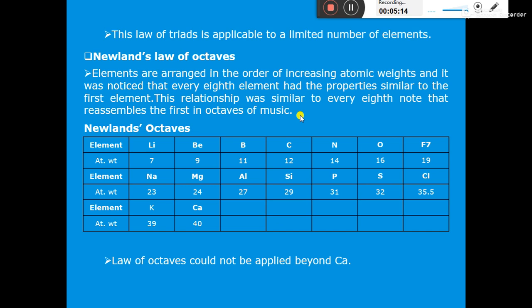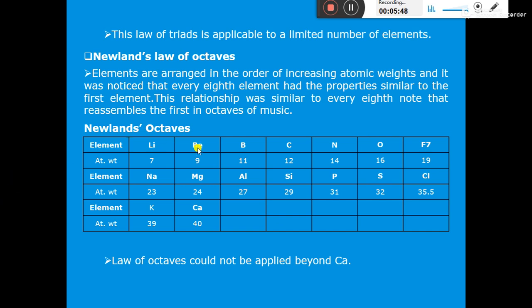Like we have sa re ga ma pa dha ni sa. So sa will be repeated after seven notes. The eighth note sa and the first note sa are the same. Similarly, when we say re, again re will be repeated after seven notes. So the eighth note is similar to the first note. In the same way, when we arrange the elements in the increasing order of their atomic weights, you can see that all these earlier attempts were based on atomic weights.